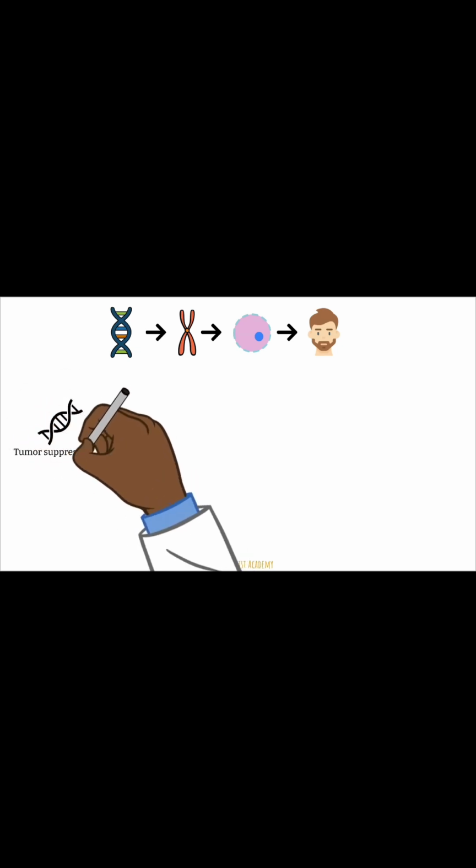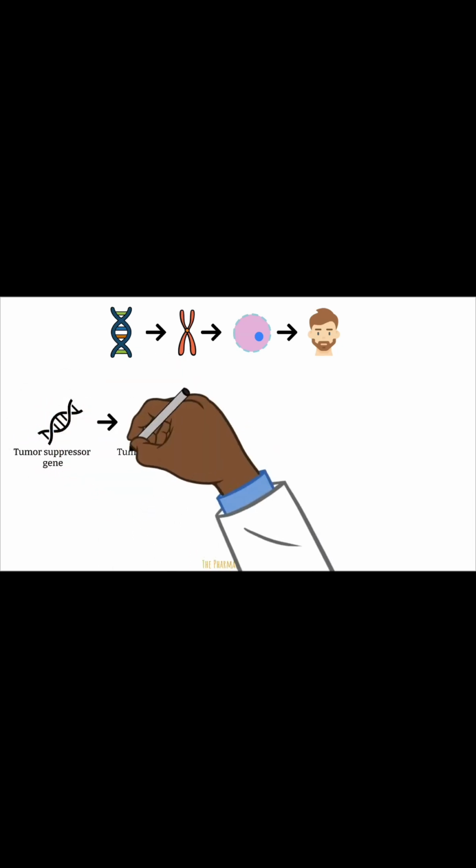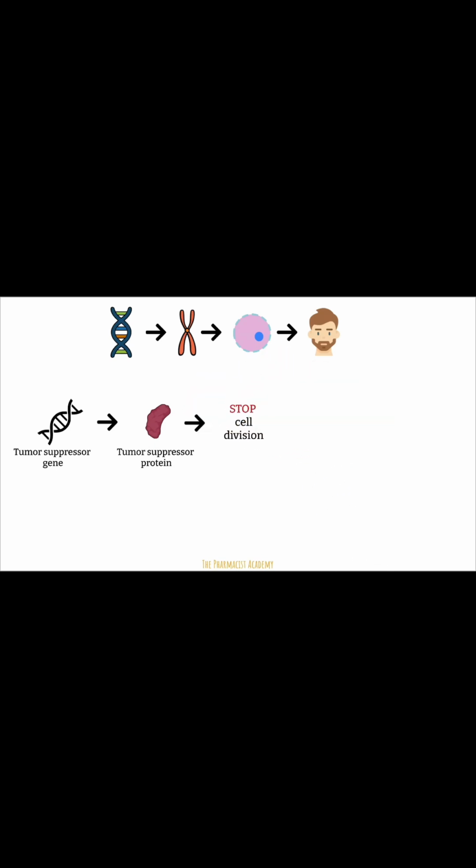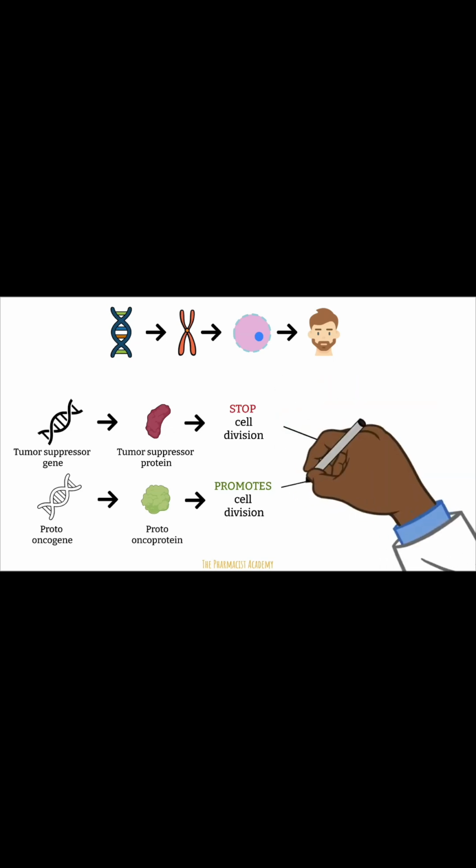Now, cells divide in normal circumstances to form new cells. This mechanism helps get rid of any old or damaged cells. The body has proteins to help regulate this. First is the tumor suppressor gene, which encodes for a tumor suppressor protein, and this protein will stop cell division. It's really meant to prevent cells from dividing uncontrollably. Then you have the proto-oncogene, which encodes for a protein that promotes cell division. As I had mentioned before, cell division is needed to replace damaged cells with new cells.